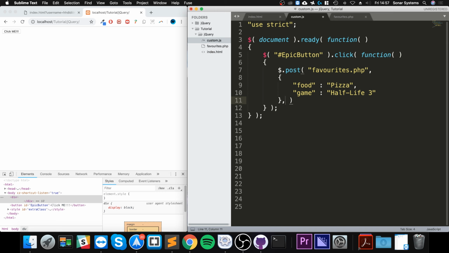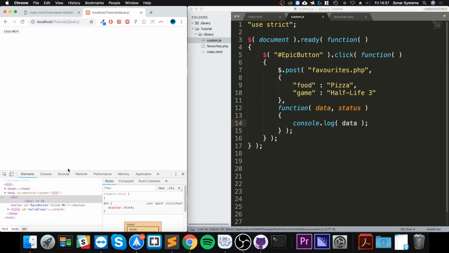And now we'll have a function callback, and this function callback will have data, so anything that's being returned. So status, and I'm just going to put a semicolon here to console.log, and I'm going to say data. I'm going to print out data. You can print out status as well as an extra task. Feel free to do that. So if I reload it, click me, see what we get.